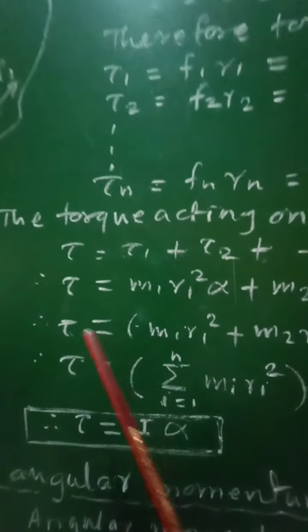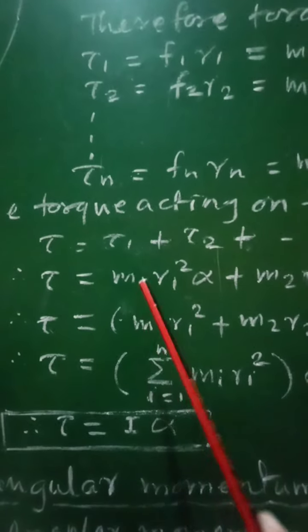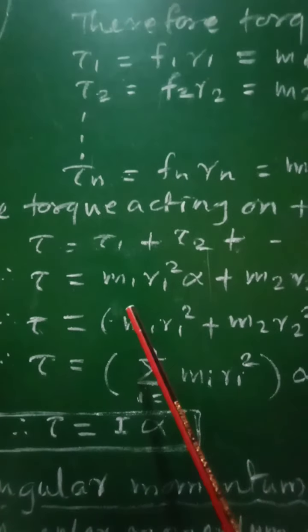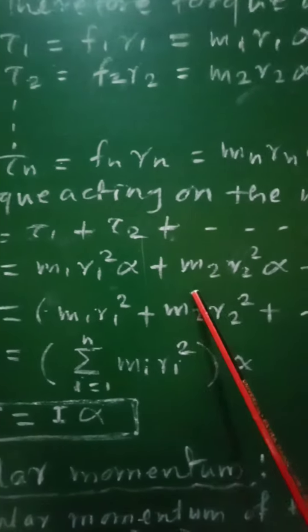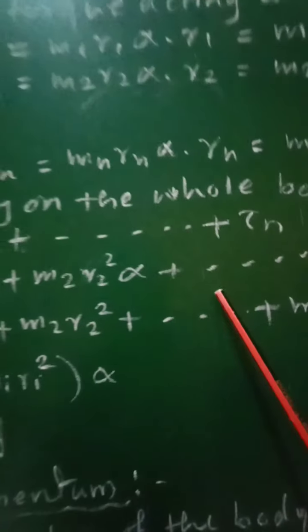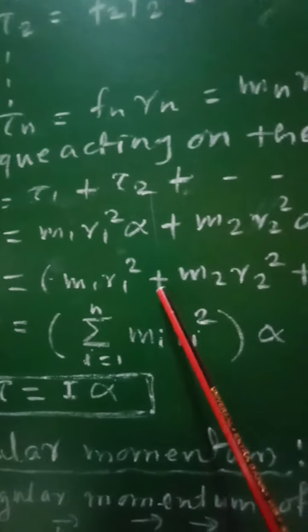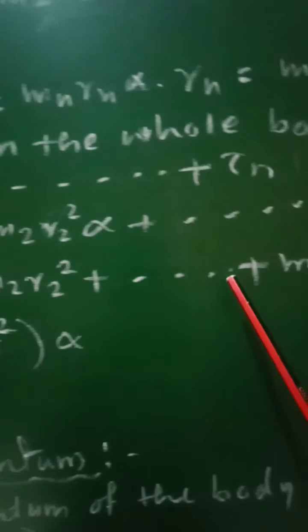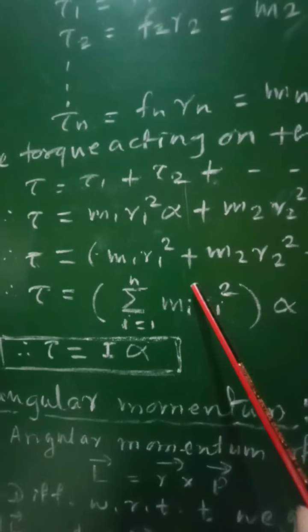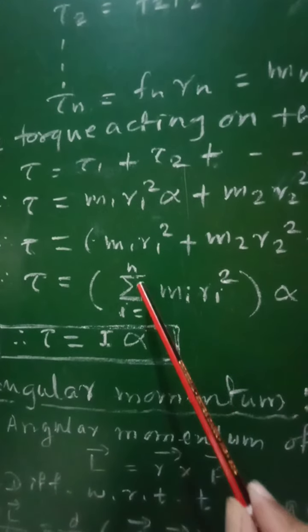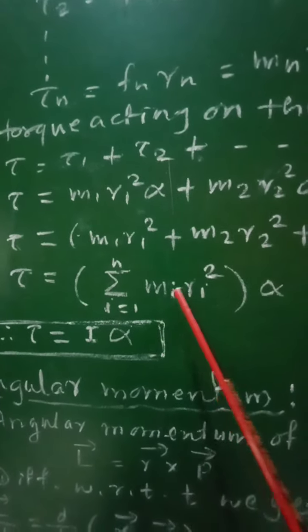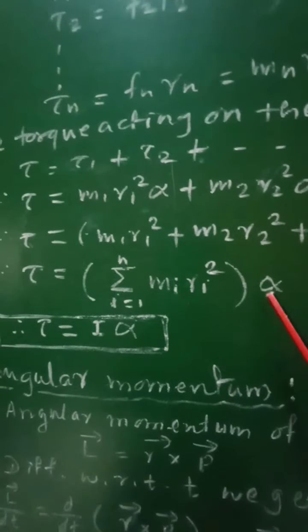Putting the values of all these torques, that total torque will be equal to m1 r1 square alpha plus m2 r2 square alpha plus ... mn rn square alpha. From this relation, alpha will be taken common, and therefore torque equals m1 r1 square plus m2 r2 square plus ... mn rn square, and this bracketed term will be written as summation i equal to 1 to n of mi ri square, into alpha.